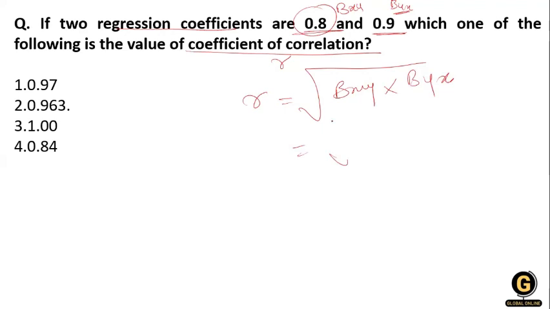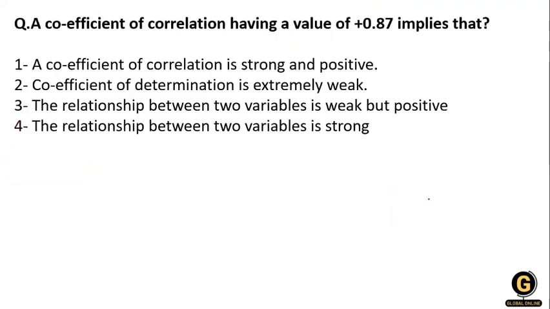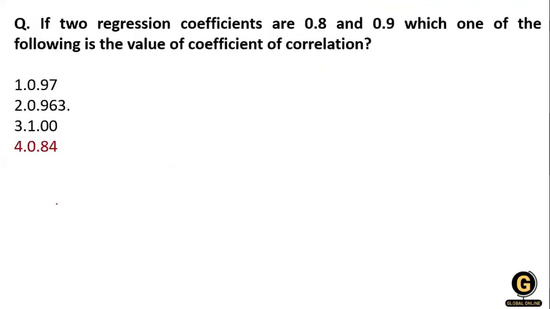Clear? Now the square root of bxy multiplied by byx, that means 0.8 multiplied by 0.9. After solving this, we will get option number 4. That means 0.84 is the right answer for this question. Clear? Here you can see the right answer.